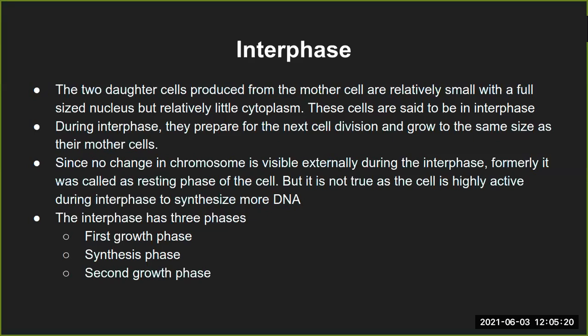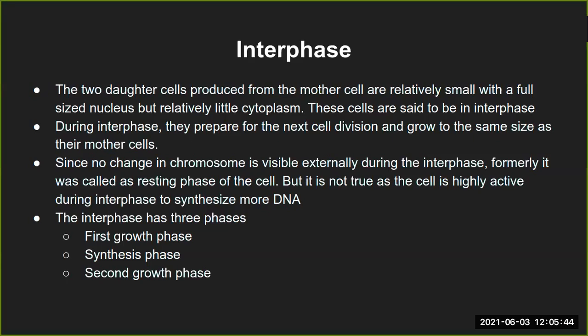The two daughter cells which are produced from the mother cell are relatively small with a full size nucleus. Not all the proteins or cytoplasmic content that was there with the parent cell needs to get replicated. Most of the information, like I mentioned while we were looking at chromosomes and genes, is present in the genetic code.